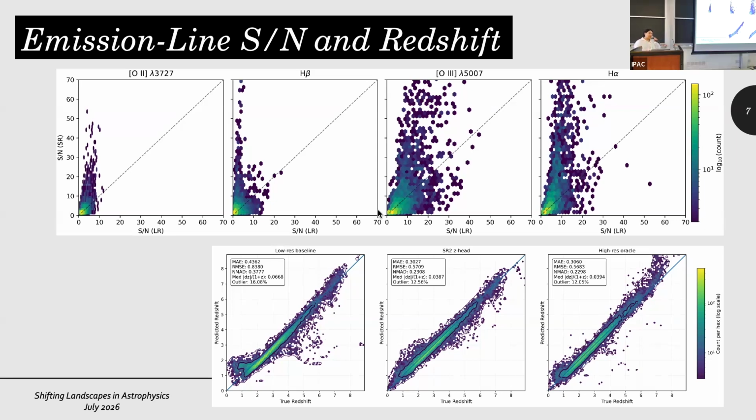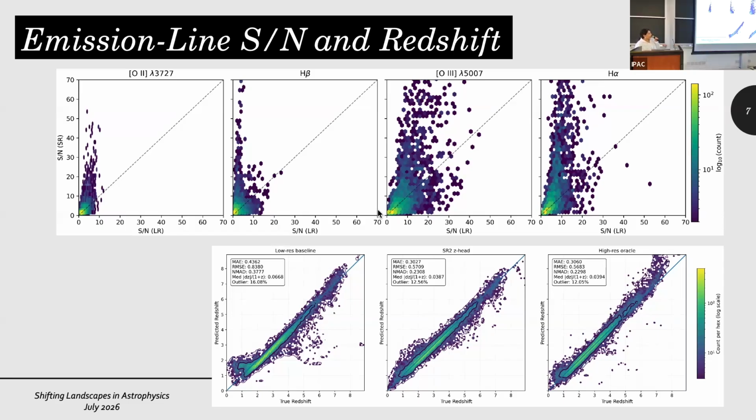Also, we can look into the redshift prediction of this method. Redshift prediction is not exactly a final result of our method. Our method is not fine-tuned for redshift prediction. It's just a middle step for us. However, knowing that, if we have a simple CNN that predicts redshift from the input spectra and use that network on all the low-resolution, super-resolved, and high-resolution samples, and compare the predicted redshifts with the actual redshifts from the medium-resolution catalog of the JADES survey, the outlier rate for the low resolution is around 16%.